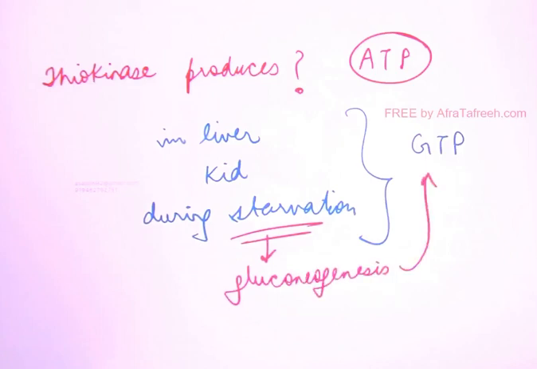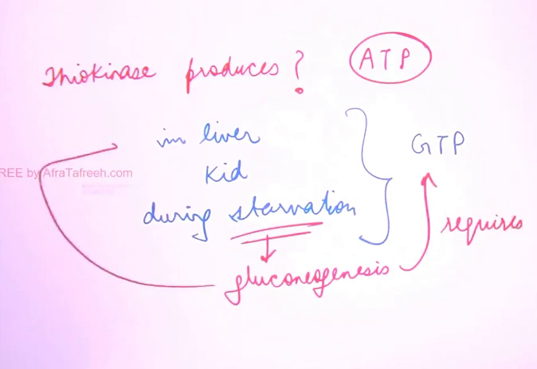Gluconeogenesis requires GTP, and gluconeogenesis, you know, occurs in these 2 organs, liver and kidney. So can I say that thiokinase of TCA produces GTP in liver and kidney during starvation for gluconeogenesis, right? Gluconeogenesis is a high energy consuming pathway, and it requires GTP, which is provided by thiokinase of the TCA cycle, right?